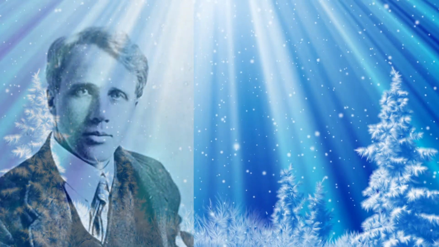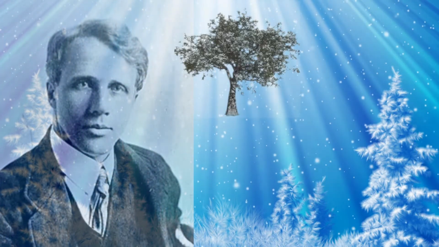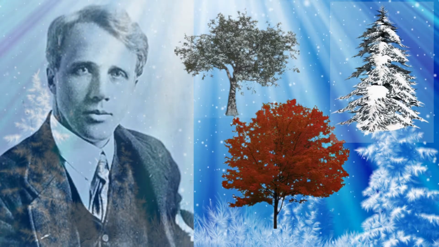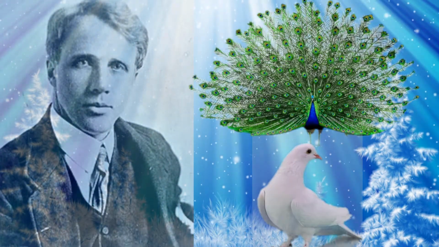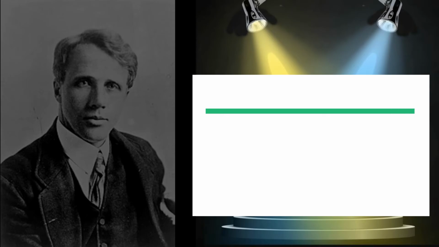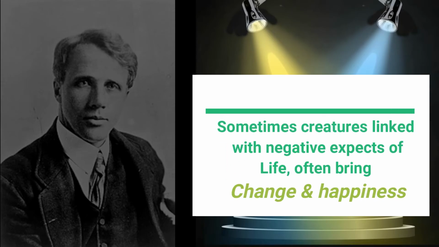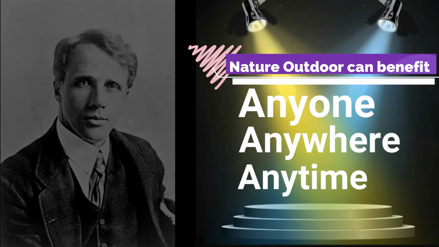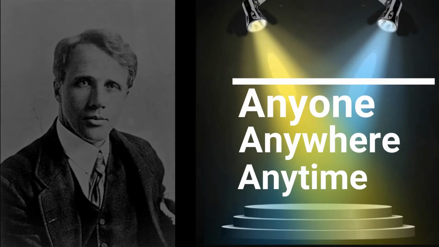The poet might use the references of other trees such as oak, maple, pine, or the references of other birds such as peacock, pigeon, but the question is, why did he make use of these two negative symbols in his poem? The answer is, the poet tried to spotlight that sometimes creatures linked with negative aspects of life often bring change and happiness. Being outdoors in nature with all its unpredictability can benefit anyone, anywhere, and at any time.